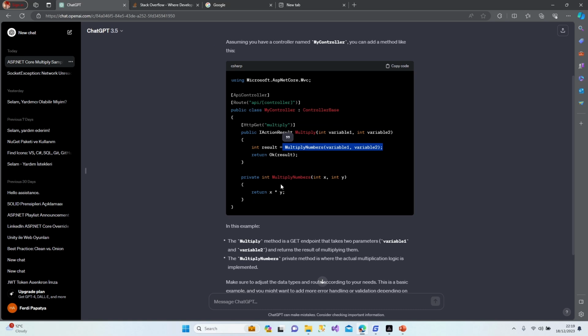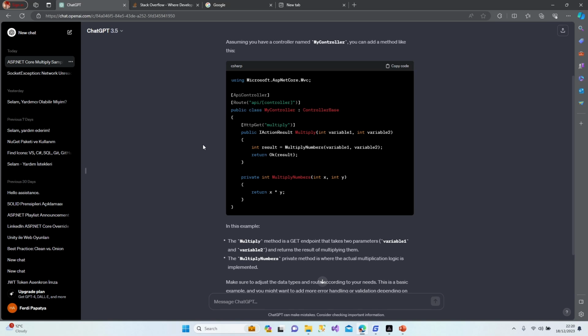There is another method here, as you can see. Int x, int y, return x multiply y. Okay, you can see there is a simple multiply numbers method. If you struggle with something like that, you can ask here and you can get the result. It's basic and it's simple. If you couldn't find any answer in ChatGPT, you ask, get a response, and you couldn't find anything, we will jump to use the ChatGPT embedded in Bing, and it's using the new version of ChatGPT.